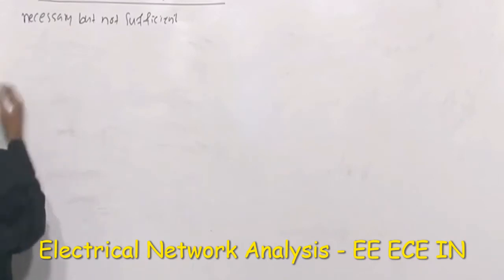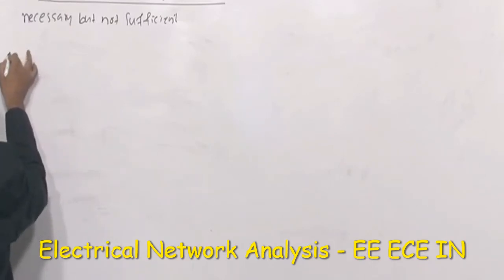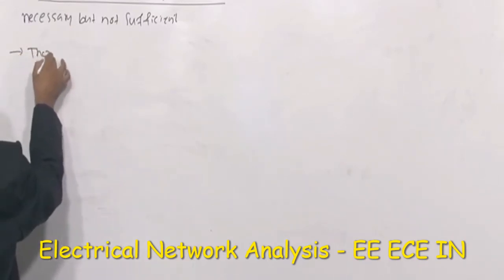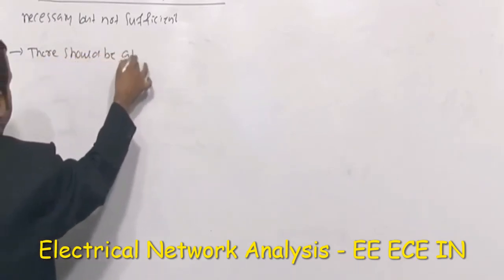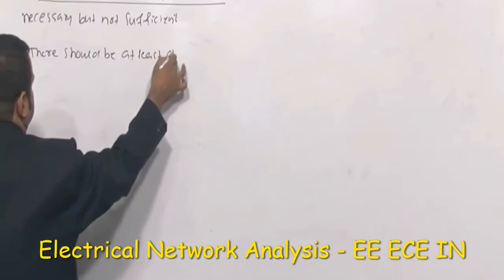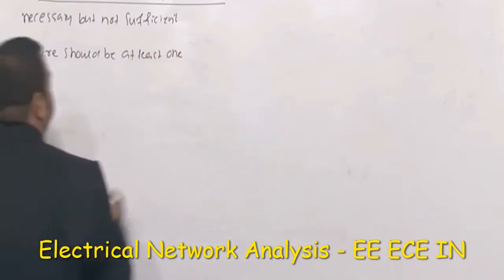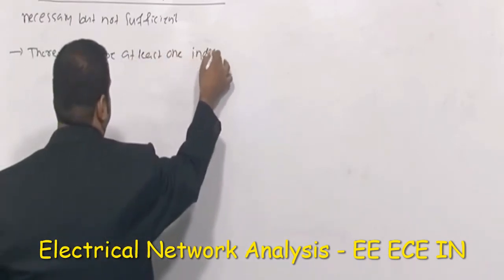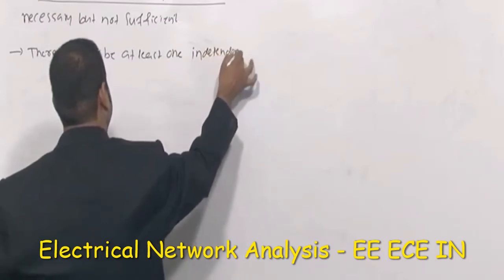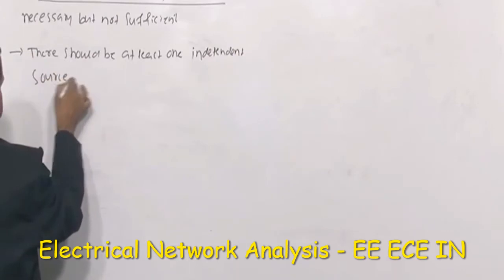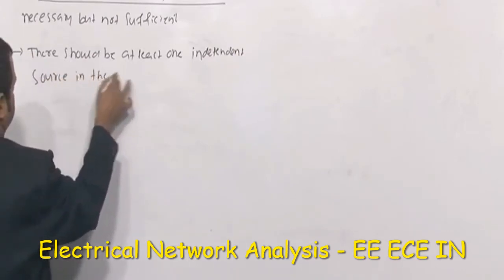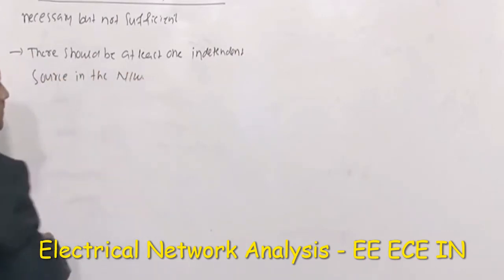What is the first statement? The first statement is there should be at least one independent source in the network.